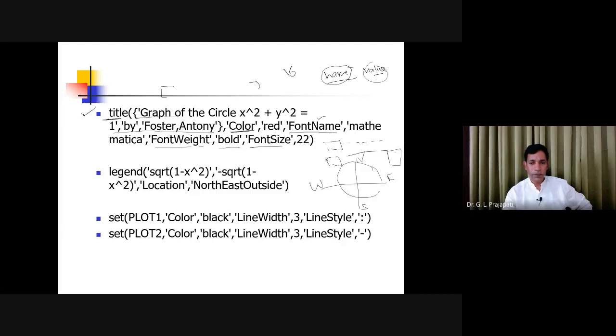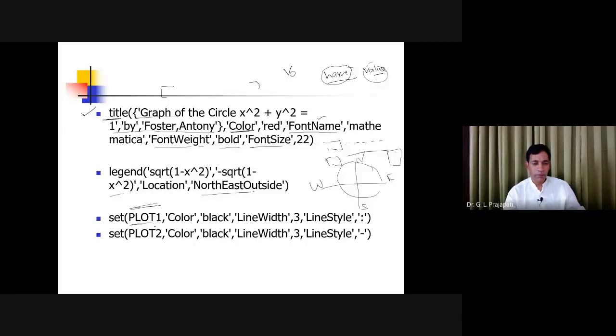So the first one is for the first plot. The first one corresponds to square root of 1 minus x square, and the other value will be for minus square root of 1 minus x square, and the location you have specified. Now I wanted you to know that you want to set the values for plot 1, and that's why you are going to use the handles plot 1 and plot 2.